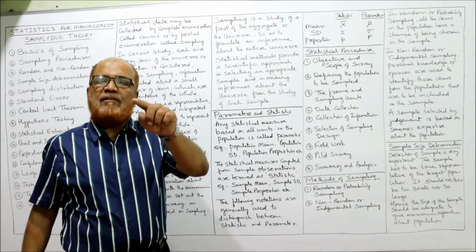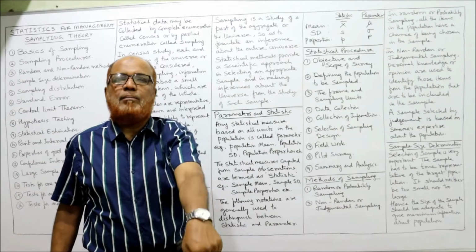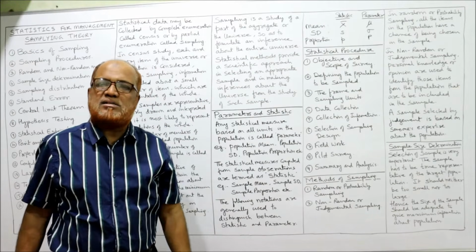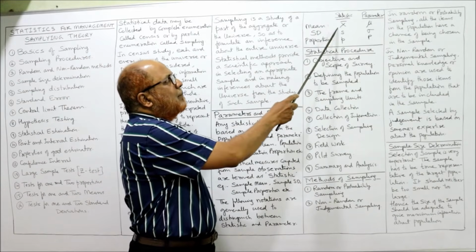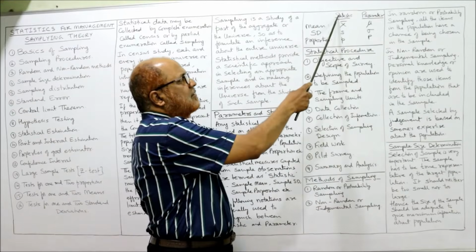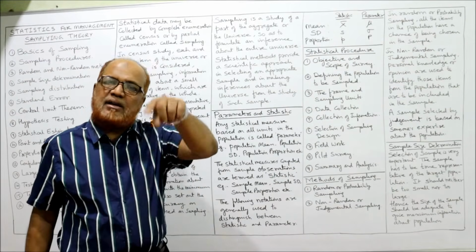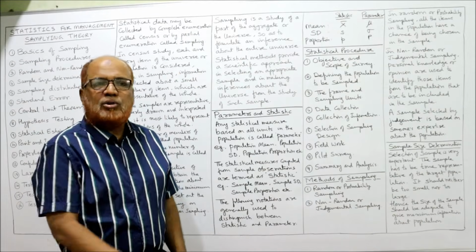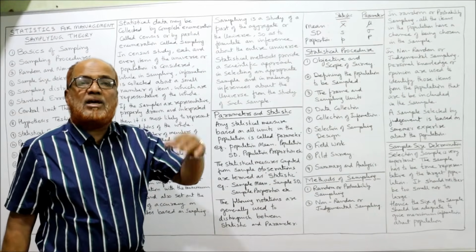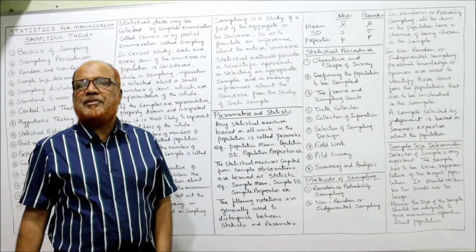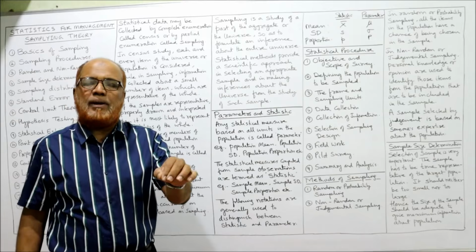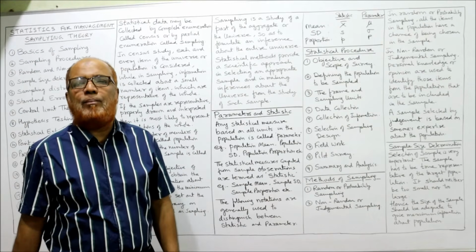Mean: we have the mean of the population and also the mean of the sample. To differentiate, we give different symbols. X bar is the mean of the sample. Sample is statistic; parameter is of the population. The mean of the sample is denoted as X bar, and the mean of the population is denoted by the Greek symbol mu.